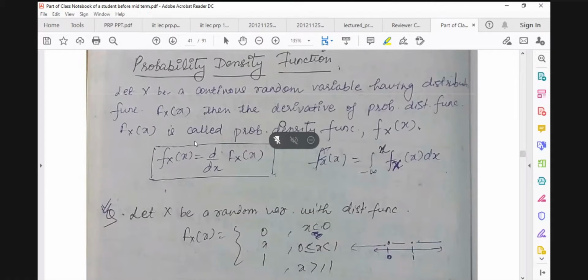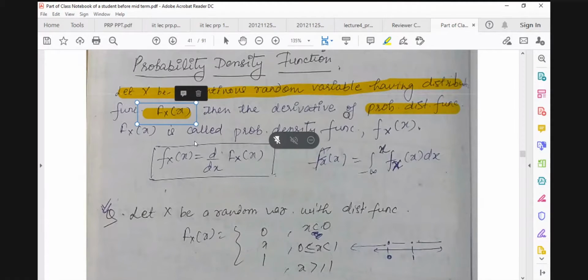So the probability density function is a concept related to the continuous random variable. It means if your X is a continuous random variable and has distribution function F of x, then the derivative of the probability distribution function is known as the density function, and we denote it by small f.